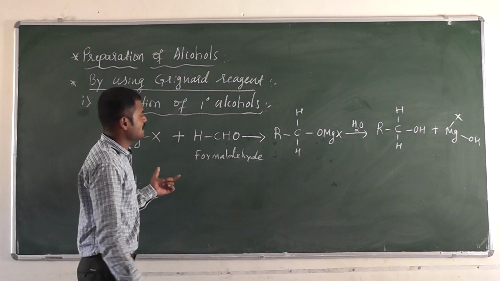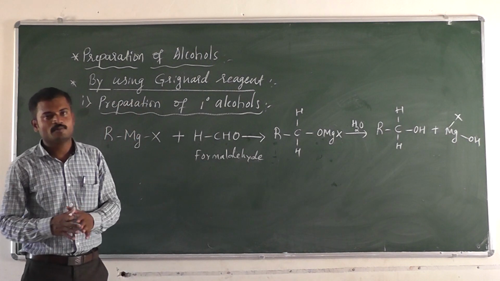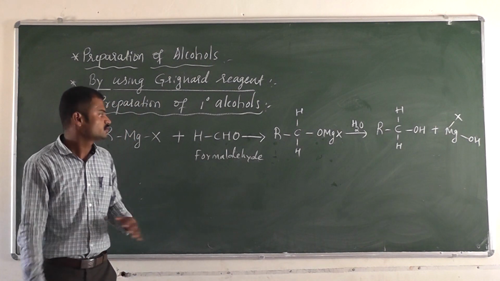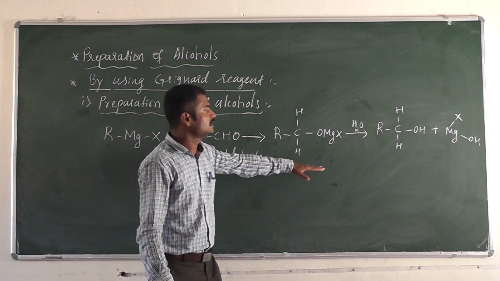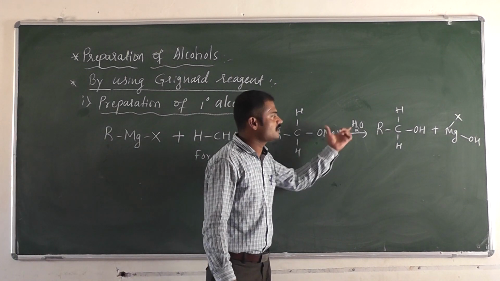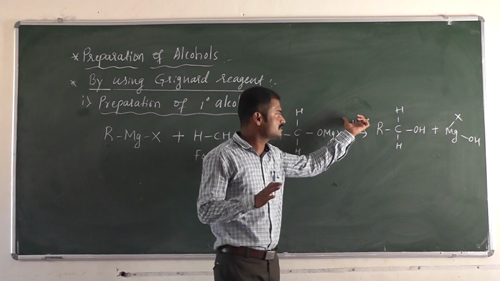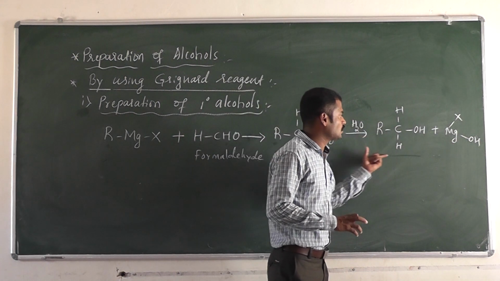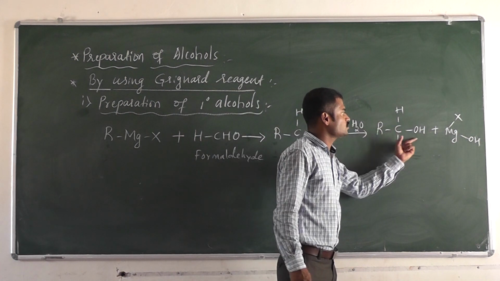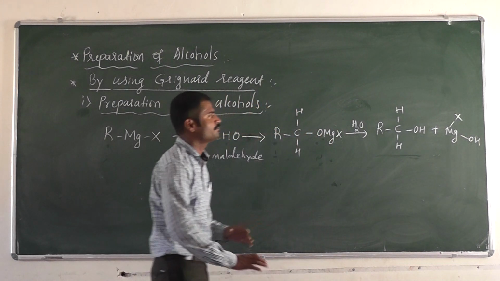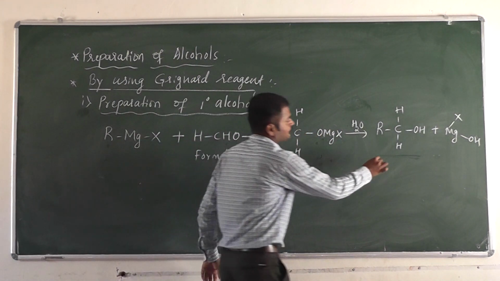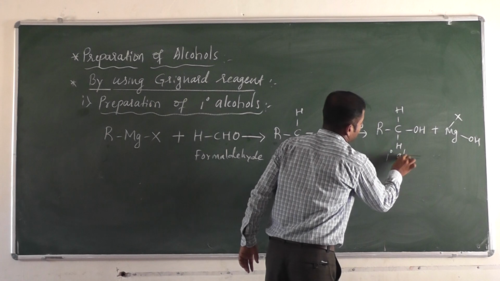This is a general reaction. What is the general reaction when formaldehyde reacts with the Grignard reagent? There is formation of the intermediate, and when it undergoes hydrolysis, finally we get the alcohol, RCH2OH. It is a primary alcohol.